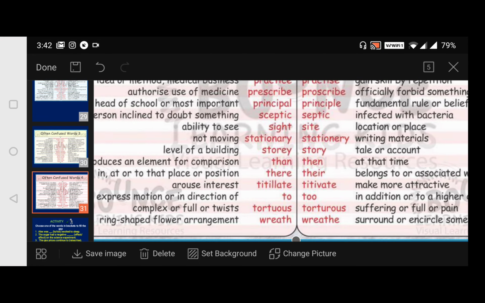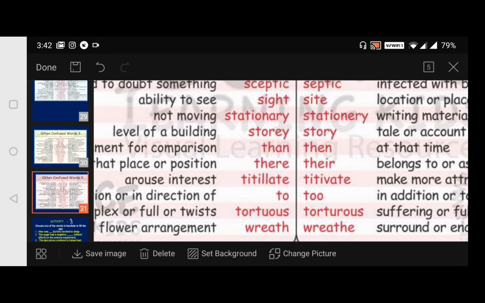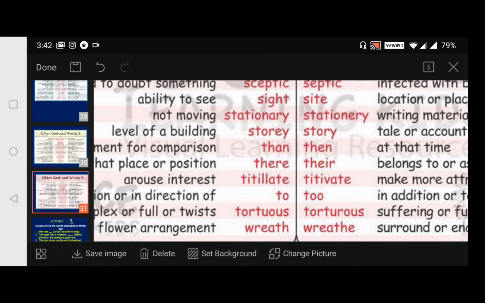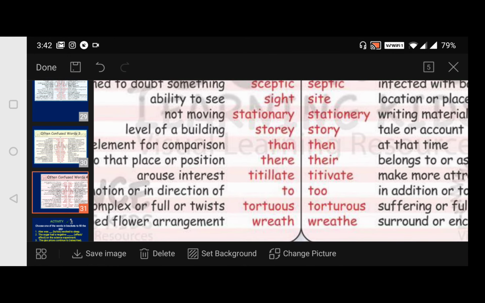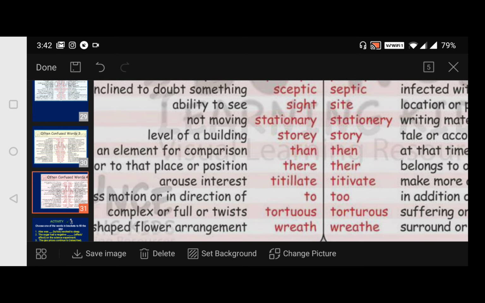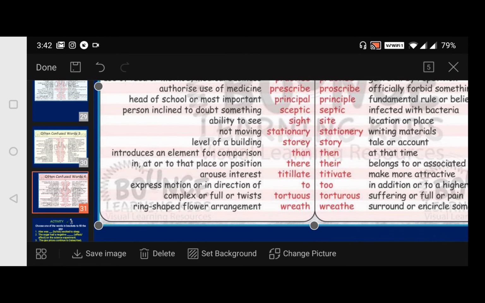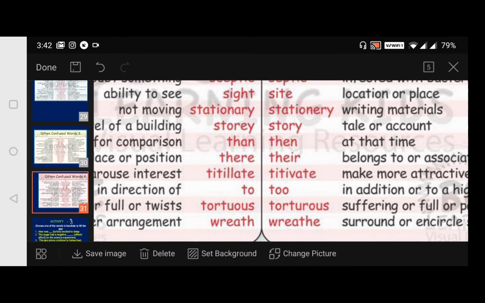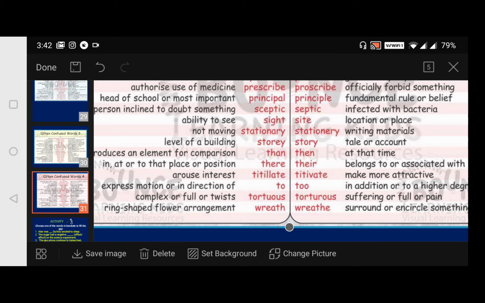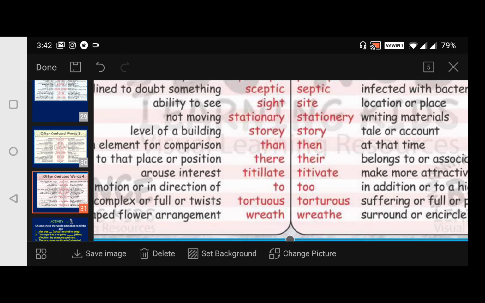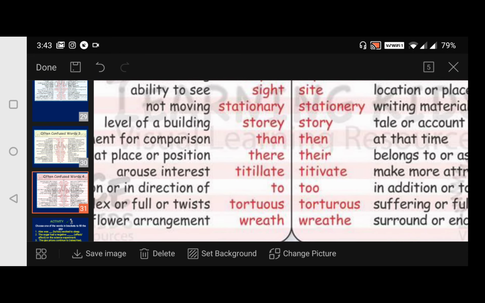Okay, next. Titillate. What is it? Arouse some interest. Arousing some interest, we say it as titillate. We don't need such words because they are very hard, but we come across a few unfamiliar words, and because we have enough time, we discuss them. Then titivate: make more attractive. Titivate in the sense of making more attractive.